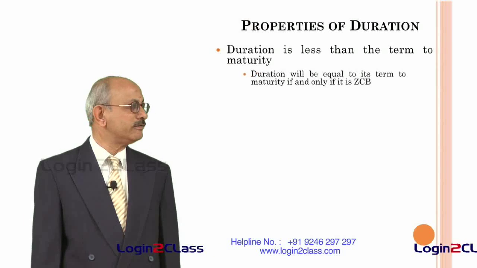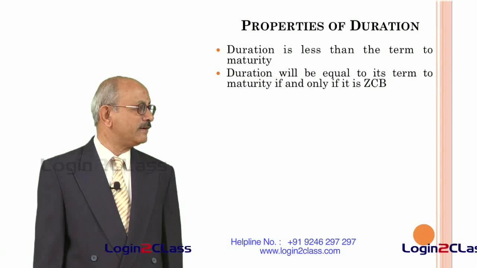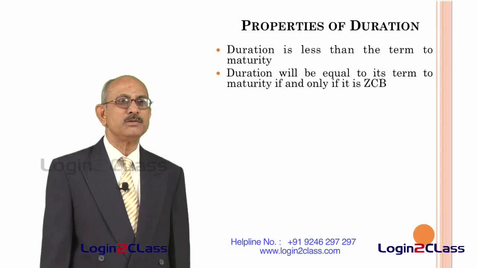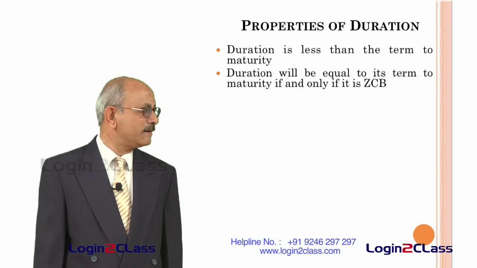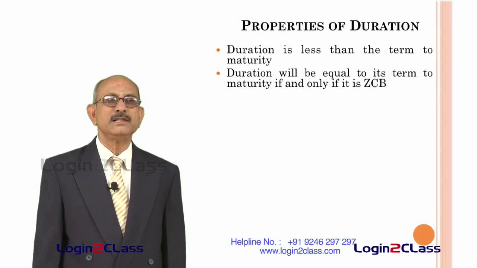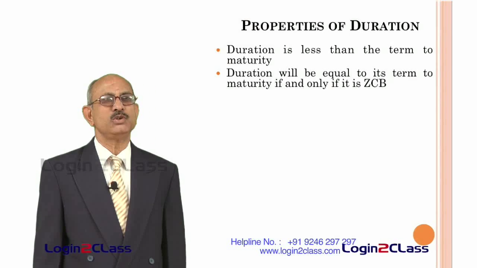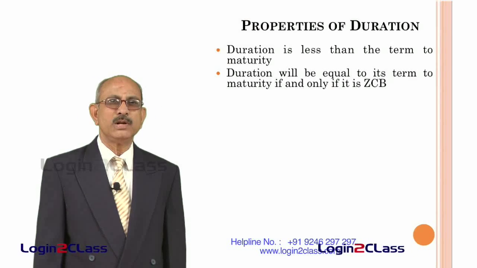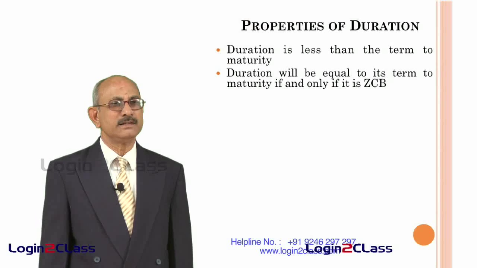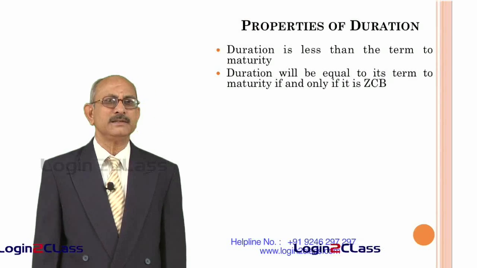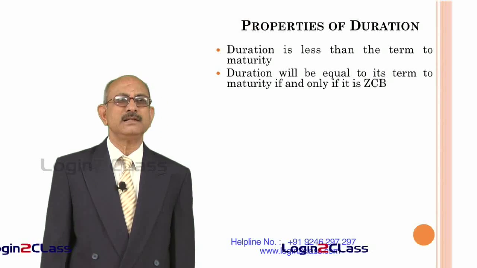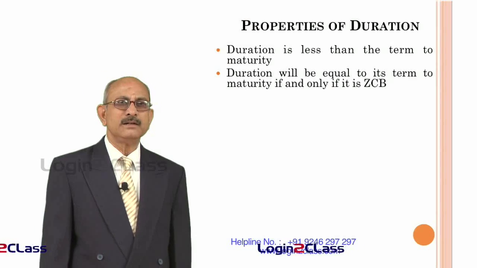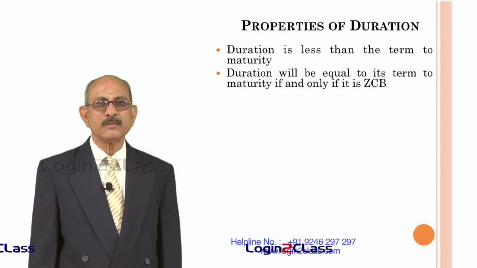Then secondly, duration will be equal to its term to maturity if and only if it is a ZCB. ZCB means zero coupon bond. Only in the case of a zero coupon bond, duration is always equal to maturity. So, in the case of zero coupon bonds, if you hold the bond till maturity, you would have reduced the interest rate risk to 0. In all other cases, the duration is always less than the term to maturity. That means in all other cases, you should hold the bond not up to maturity, but up to the duration